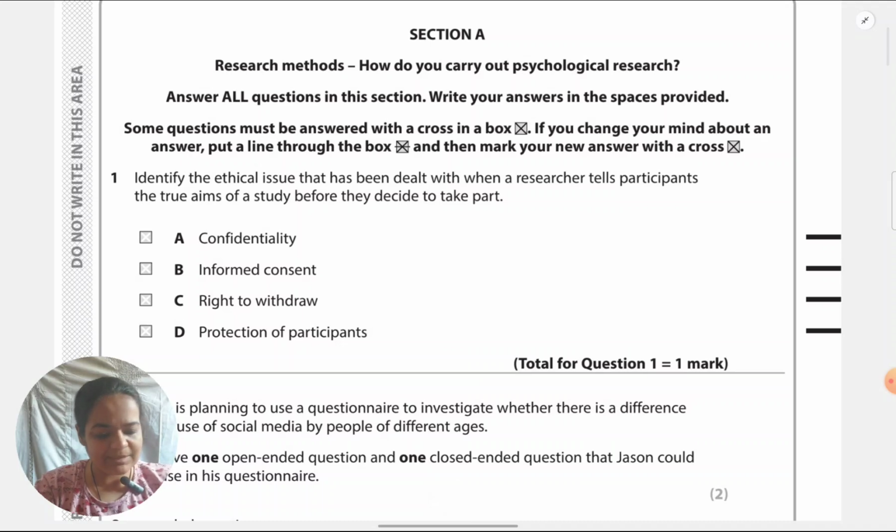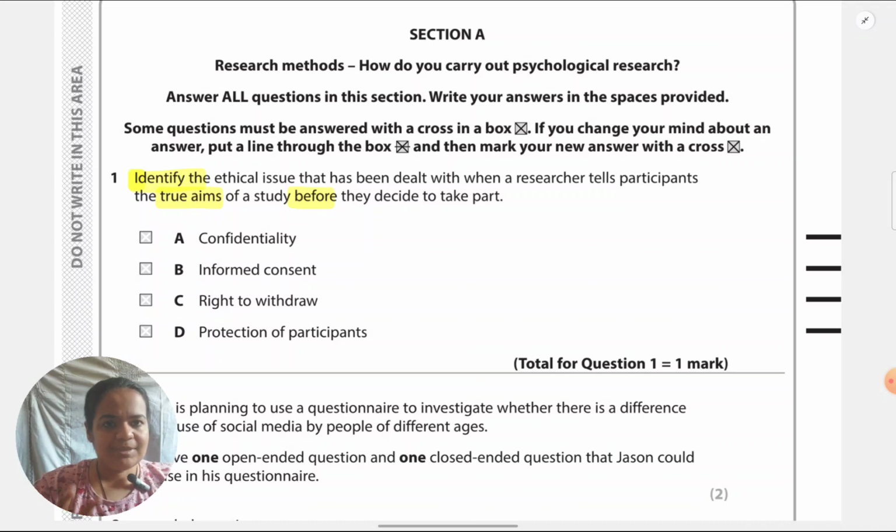Okay, the first question is a simple multiple choice type. Let's read the question first. They've asked us to identify the ethical issue that has been dealt with when a researcher tells participants the true aims of a study before they decide to take part. For MCQ type of questions, no doubt you can answer very quickly in the paper. This is not difficult also, but I always recommend when you're practicing, you think about why you're ruling out the options as well. Like that gives you an opportunity, though it's one question only, you're able to revise all the ethical guidelines and make sure you understand all of them with the help of this one question. So that is the approach I will take right now.